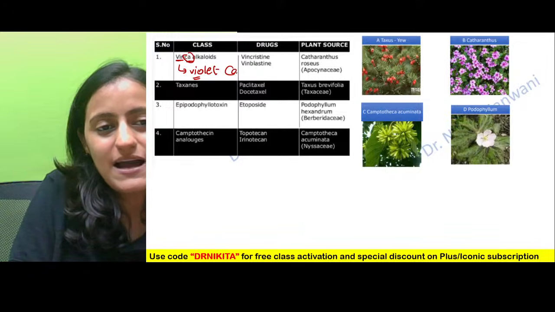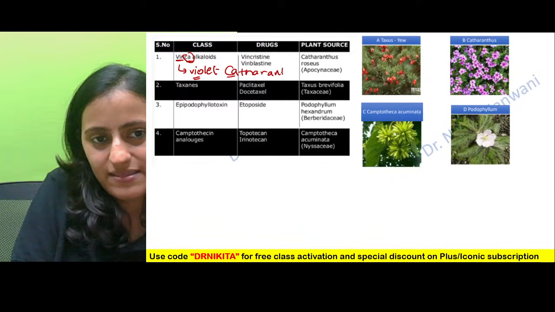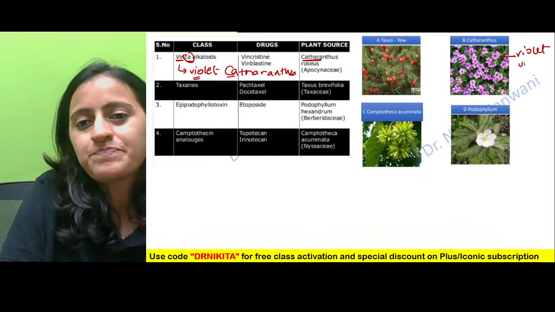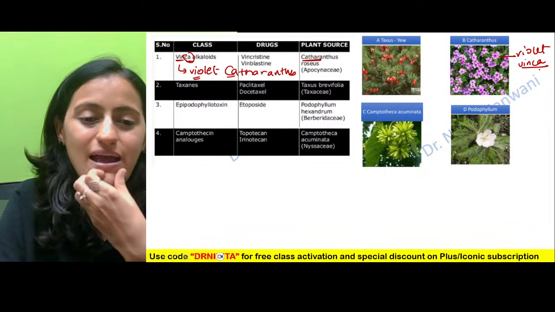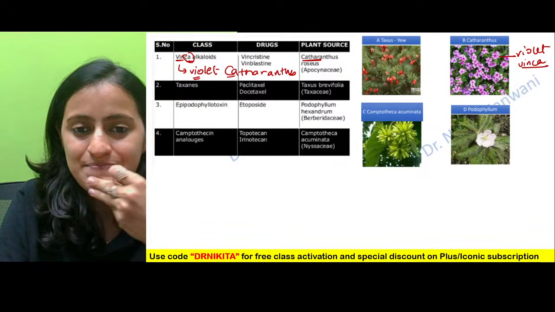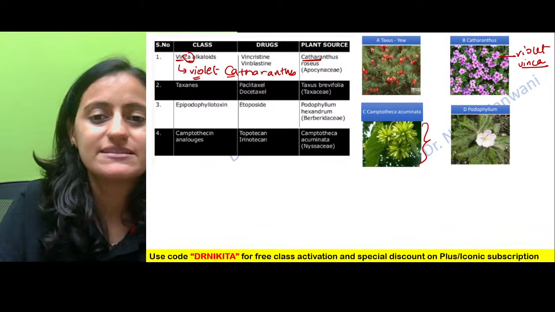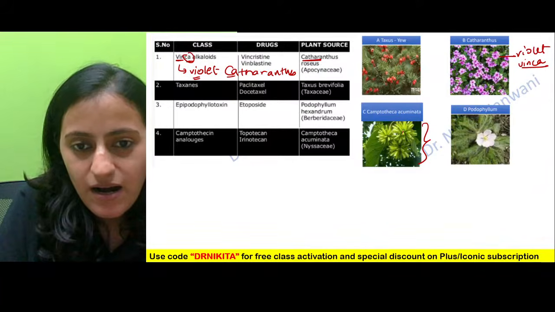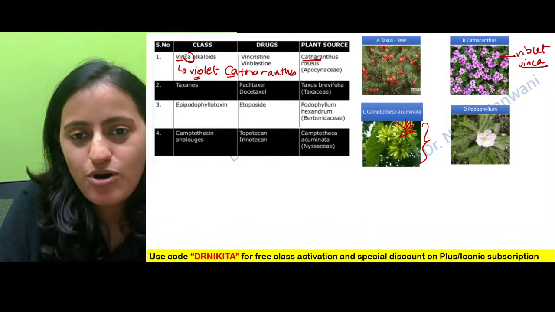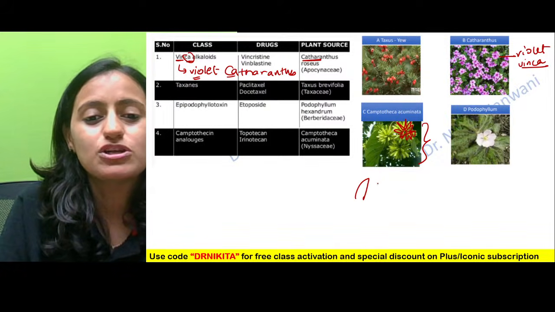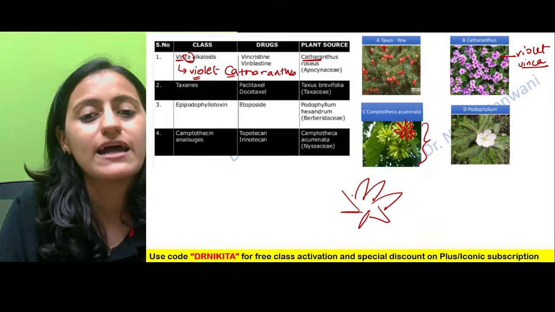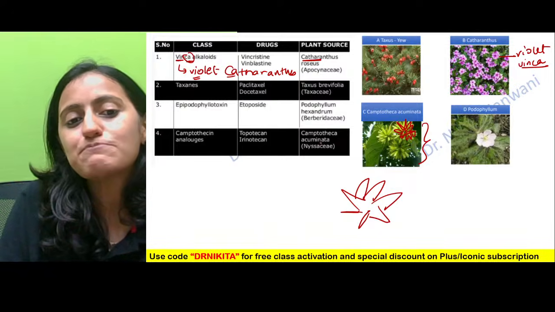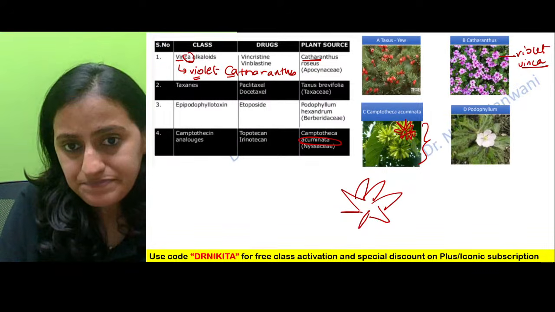What is the name of the plant? The CA, that is Catharanthus. That is Catharanthus roseus, and violet color is vinca alkaloids. Next one, if this plant is given, where you see this bunch of prominent thorn-like appearance, which looks like warts, condyloma acuminata. So basically this one is Camptotheca acuminata.